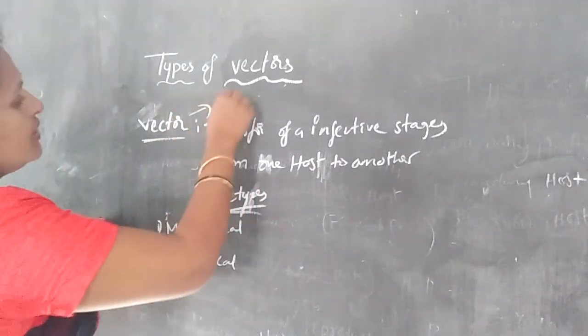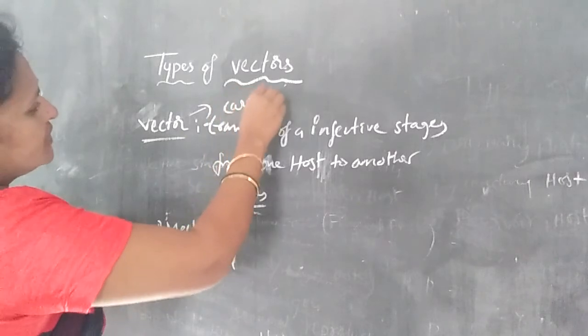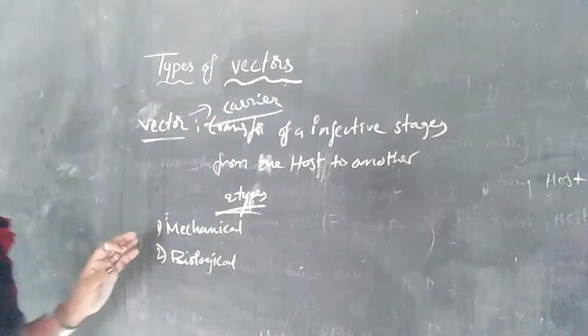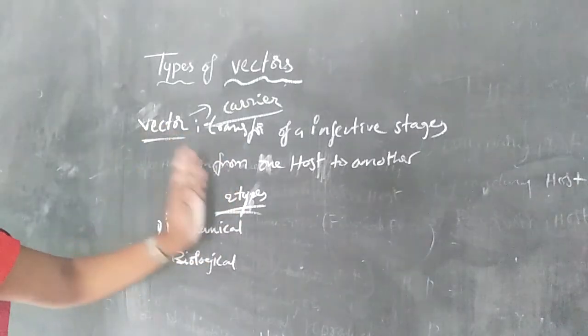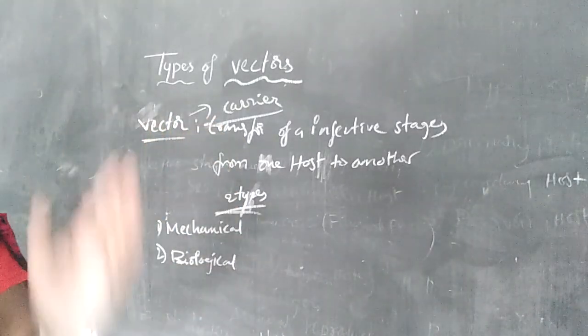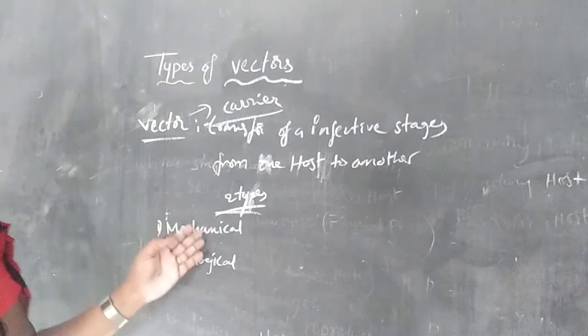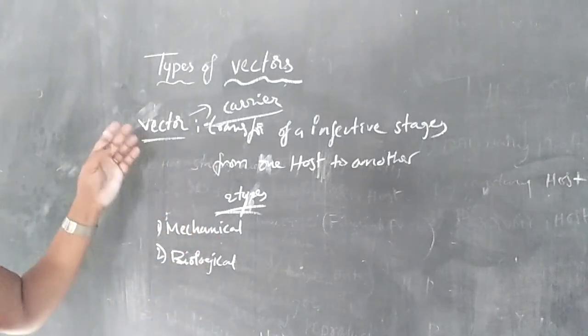It is also called a carrier. Vector is also called carrier. So what is a carrier? It carries infective stages from one host to another host. So that is the vector.